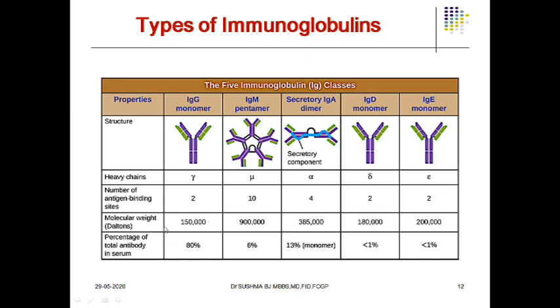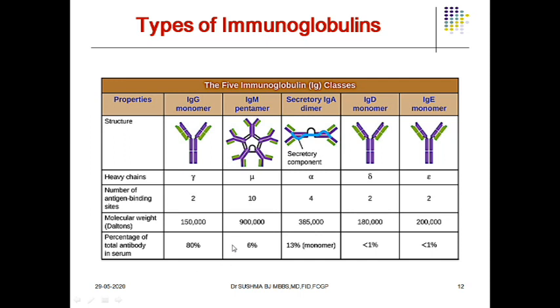Molecular weight: when you look at the molecular weight of the immunoglobulins, the highest molecular weight is for IgM. It is a heavy molecule, about 9 lakh daltons. Whereas the next highest molecular weight immunoglobulin will be IgA, which is about 3,85,000, followed by IgE, followed by IgD, followed by IgG.